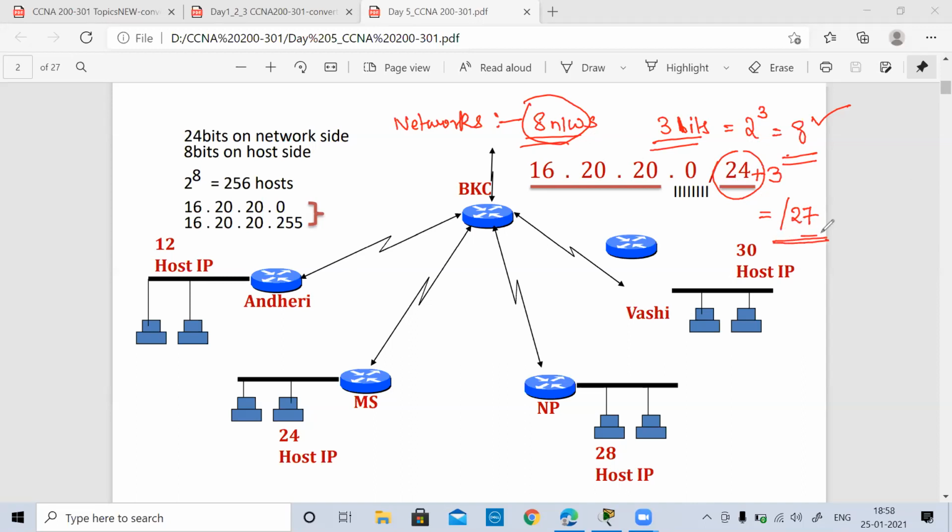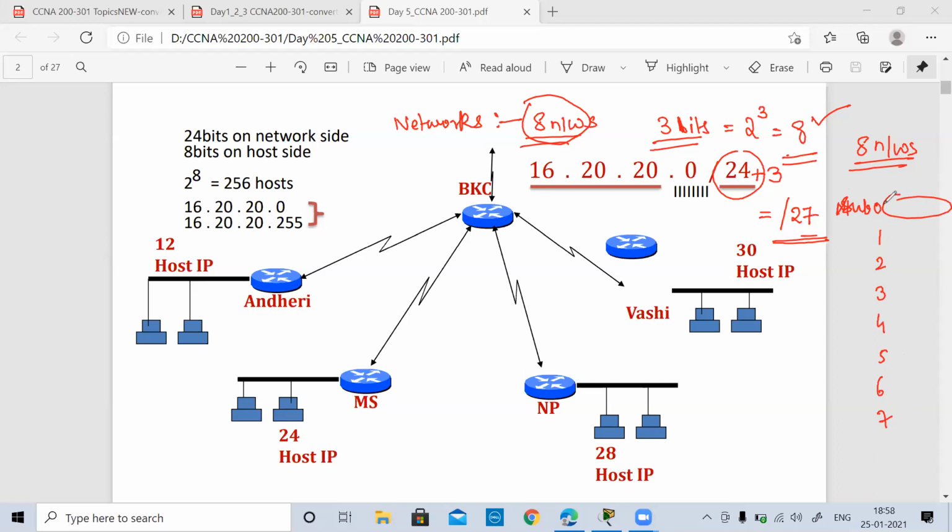Now calculate how many hosts I will have. 8 networks were there, and we start subnet numbering from 0: subnet 0, subnet 1, 2, 3, 4, 5, 6, 7. These are the networks which I have. So each network will have how many hosts?